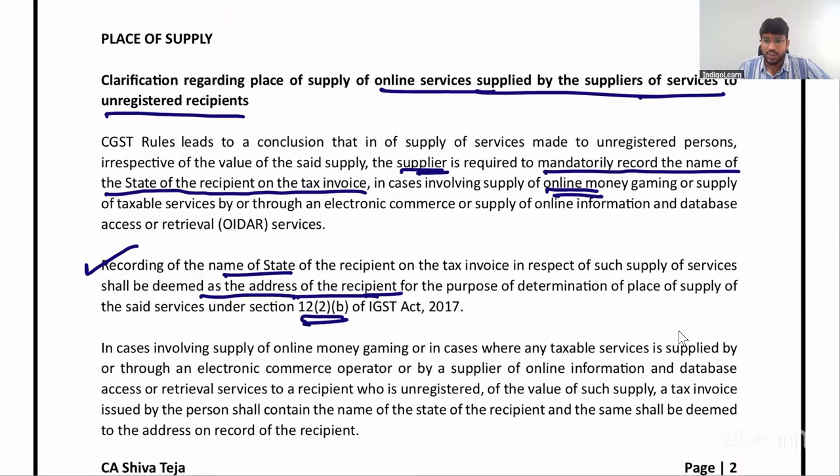Because in section 12(2) general rule, there is one concept which says that if the location of recipient is available in the ordinary course of business, other words, the word used in section 12 exactly is that if address on record exists, place of supply will be location of recipient. If address on record does not exist, place of supply is location of supplier. And in case of online money gaming, if the name of the state is mentioned, that is sufficient. That is deemed to be address.